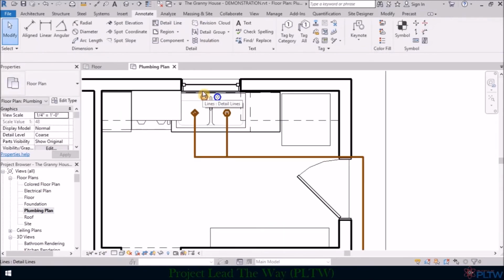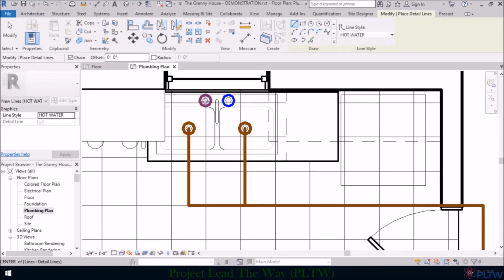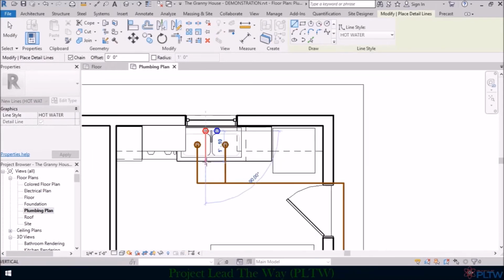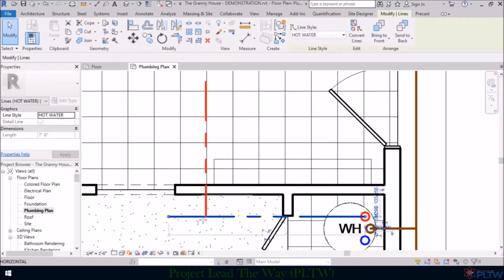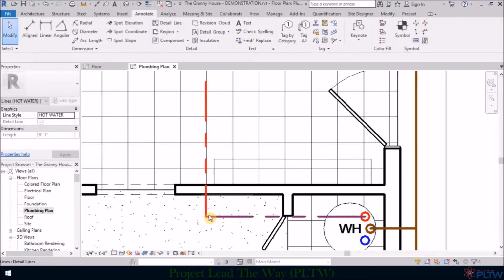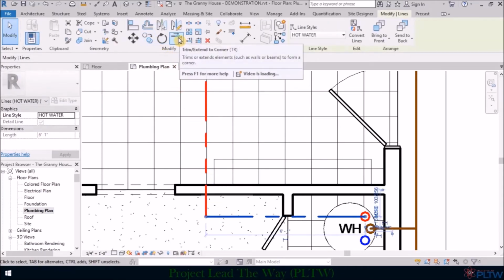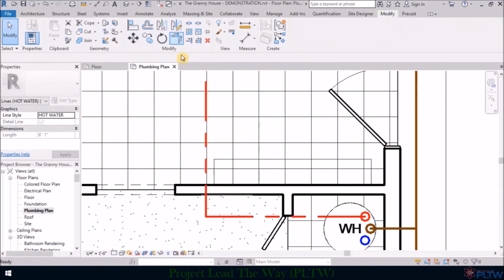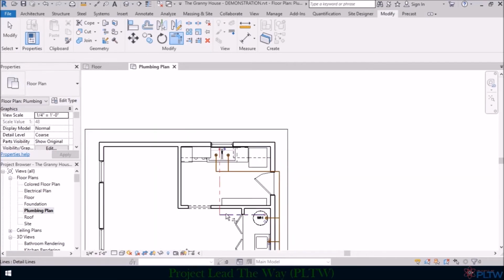And then we're going to come up to this line, go to detailed line and start our hot water line here, and just go straight down till it intersects here. And then I can trim off, or just click on this line and drag it back so that it intersects here. You can also use this command right here, which is the trim extend to corner, and you can choose your two lines and it will trim out that corner for you.